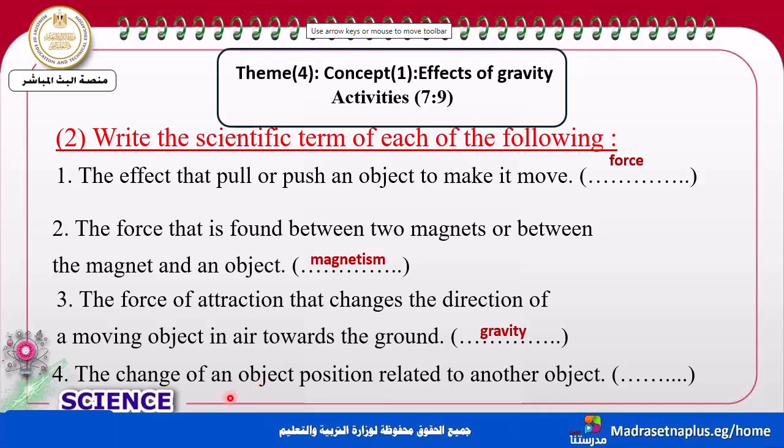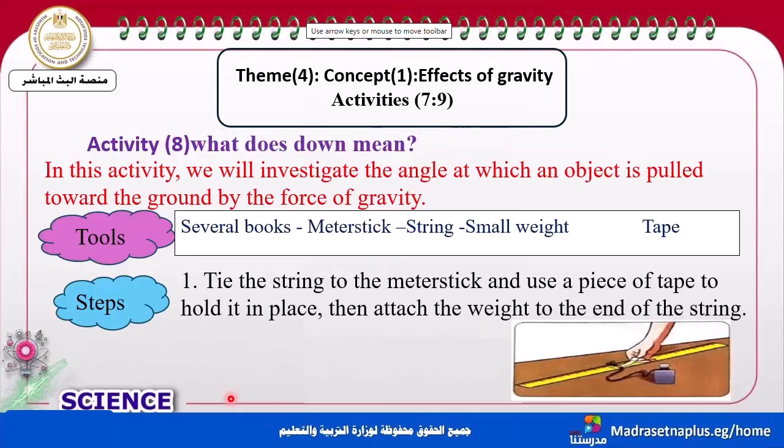The last one, the change of position of an object related to another object. Is it the motion? Of course, that's the motion, my dear students. So that's to check your understanding.